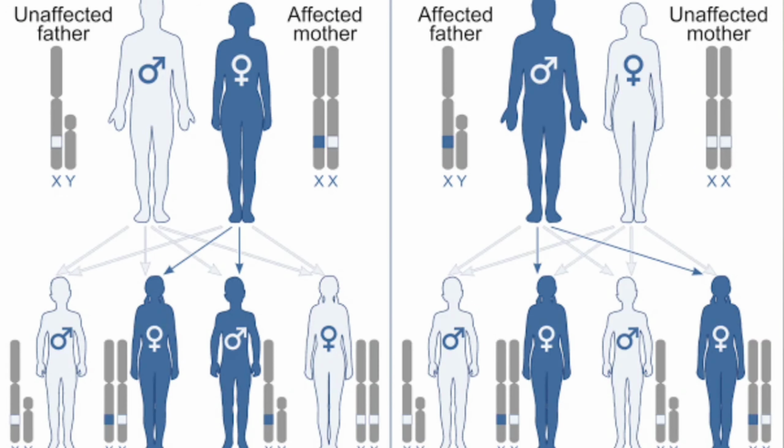We now move on to the last part, X-linked dominant conditions. There are only a few X-linked dominant conditions, and hence it is easier to remember them. These are transmitted when an affected female is transmitting the disease to one of the two sons and one of the two daughters. That is 50% of sons and 50% of daughters. Whereas an affected male transmits the disease to all his daughters but not to his sons, provided the female parent is unaffected. An example of X-linked dominant condition is vitamin D resistant rickets.